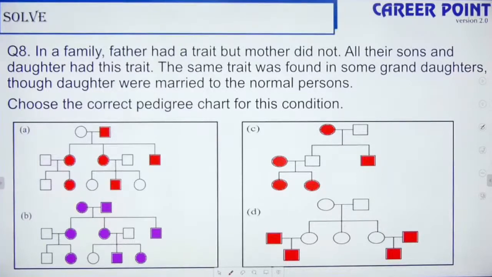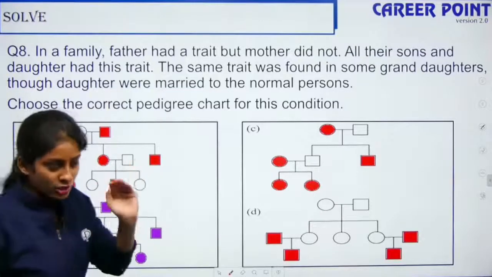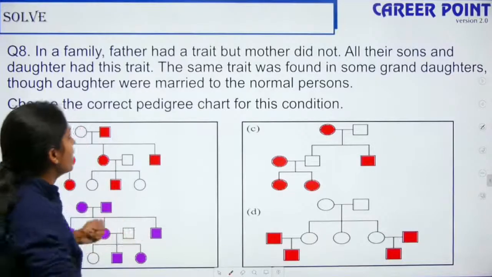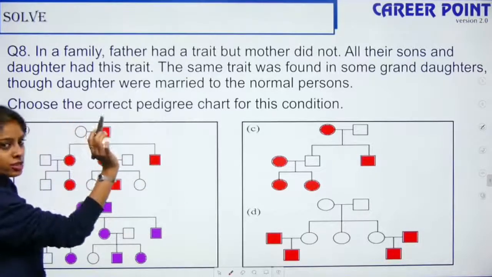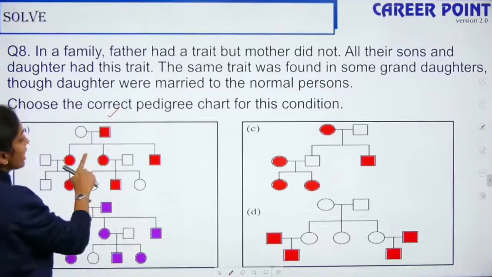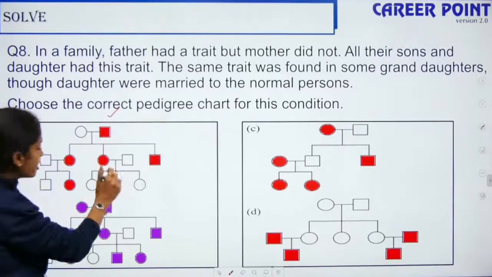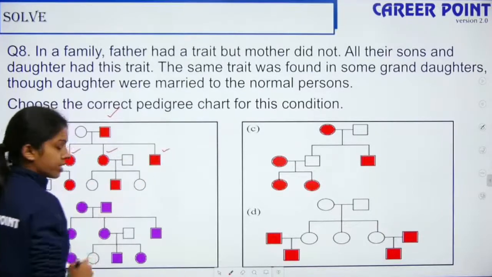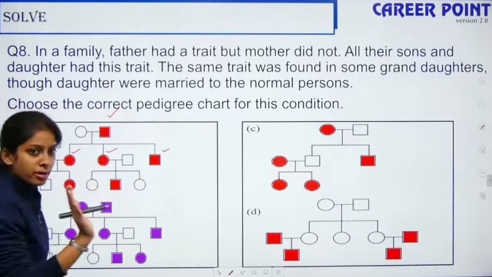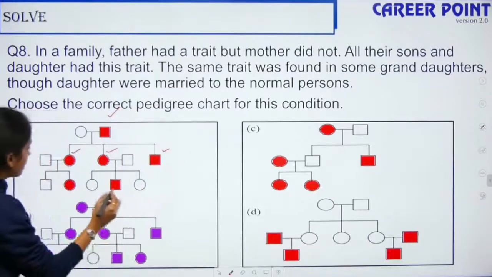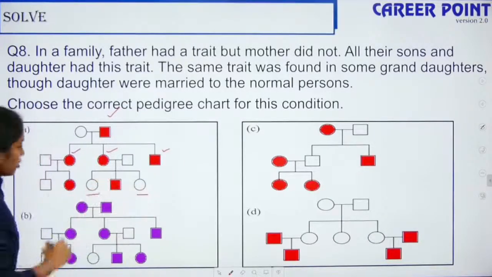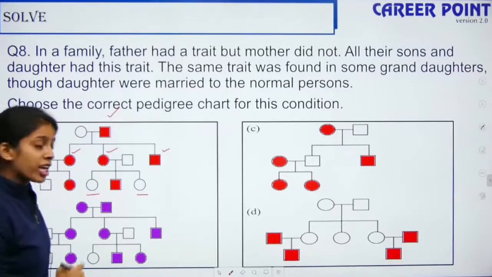Which trait is right here? Which one is perfectly matching? Yes, A? Okay, so Keshav is saying option A. Let me explain why it is not option A. It says the father has a trait, the mother is normal. So the first thing is right. Then they say all sons and all daughters have this. Yes, the daughters and sons have it. Now daughters marry normal men and they say the granddaughters have it. But here the granddaughter seems normal. So this is wrong. Yes, Keshav, this is wrong.